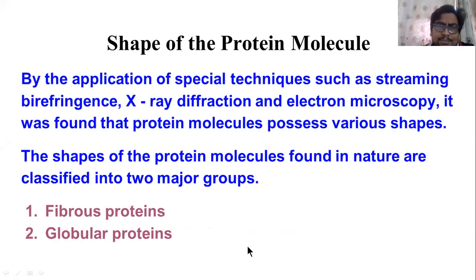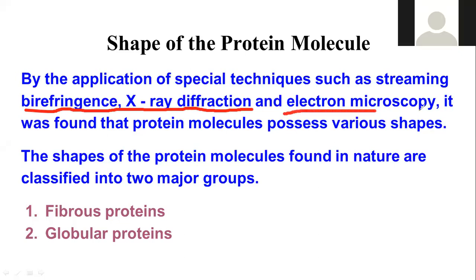Now let's see the shape of the protein molecule. How do we find the protein molecule shape? The shape of the protein molecule is found out by means of a technique called birefringence X-ray diffraction. This is one type of method used to find out the structure of protein. Another method that you know very well is electron microscopy.